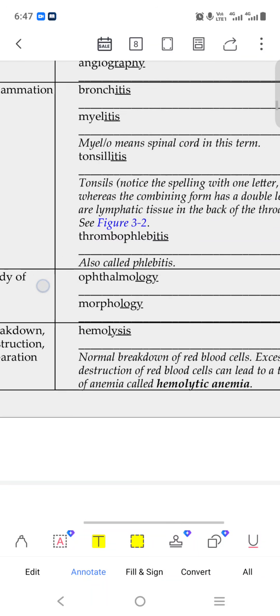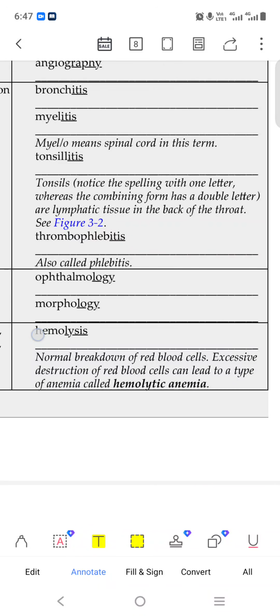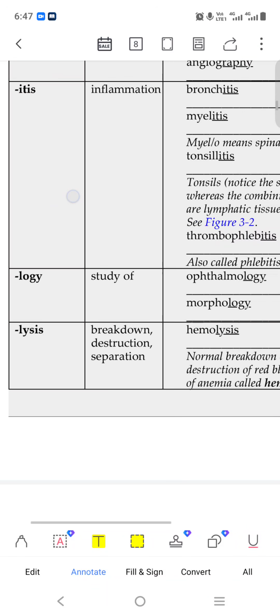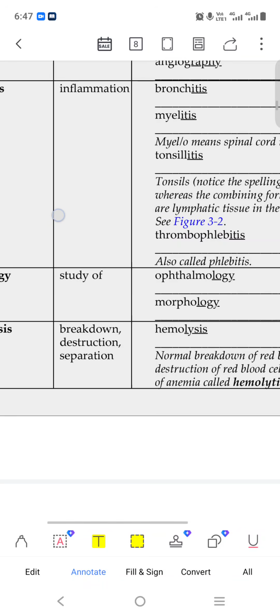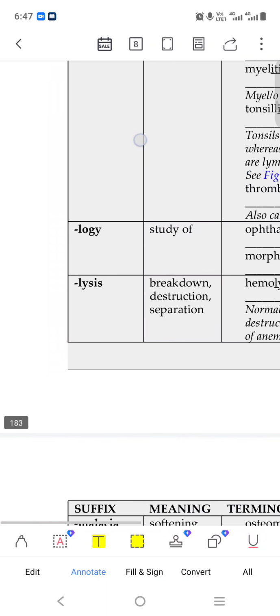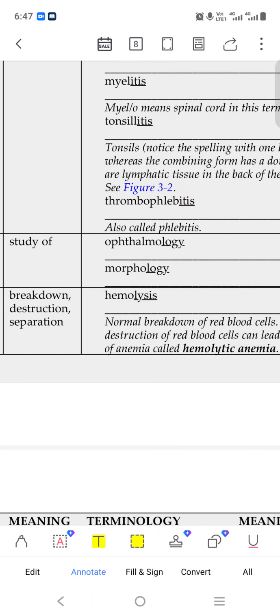Thrombophlebitis is inflammation of the vein area. Phlebitis.